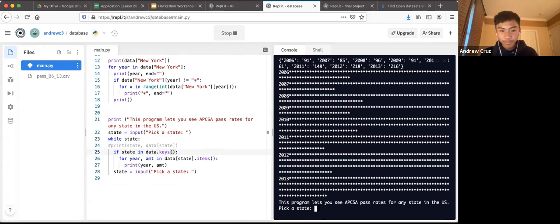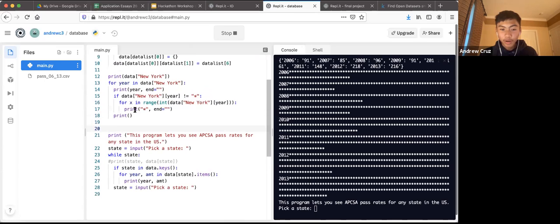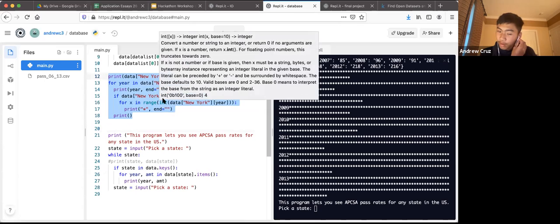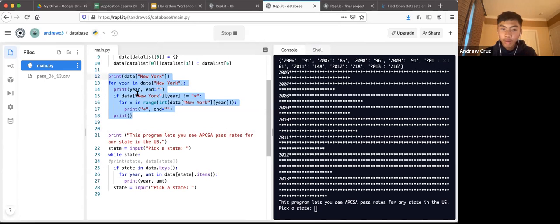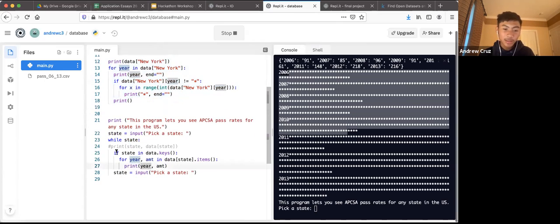Now, obviously, a pretty cool way to do this, instead of having it print out the data before it asks the user, would be to ask the user which state they want before we print out the data. So one way we can do that is by taking the block of code that prints out the information in this nice histogram, and putting it into our existing user input right here.